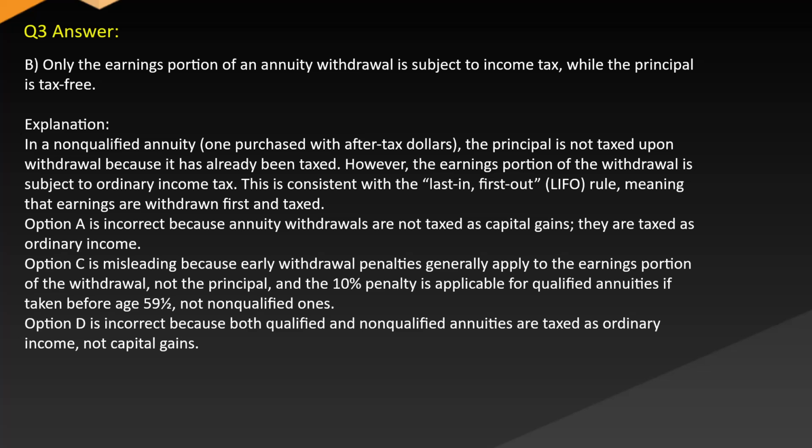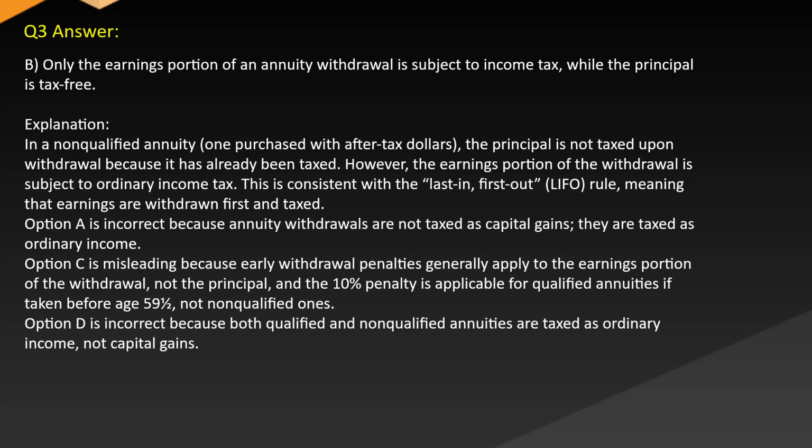Answer. B. Only the earnings portion of an annuity withdrawal is subject to income tax, while the principal is tax-free. Explanation. In a non-qualified annuity, one purchased with after-tax dollars, the principal is not taxed upon withdrawal because it has already been taxed. However, the earnings portion of the withdrawal is subject to ordinary income tax. This is consistent with the last in, first out, LIFO rule, meaning that earnings are withdrawn first and taxed.